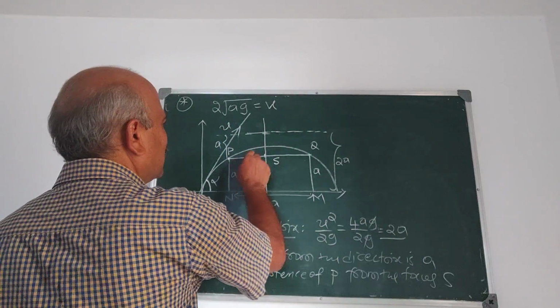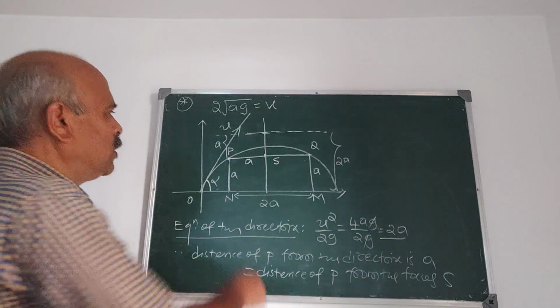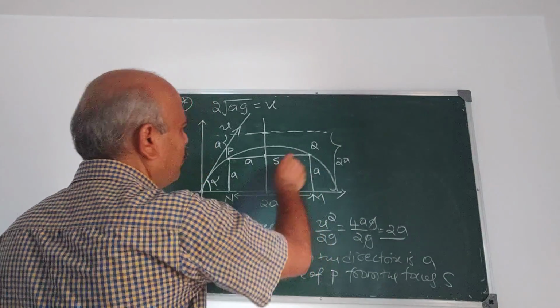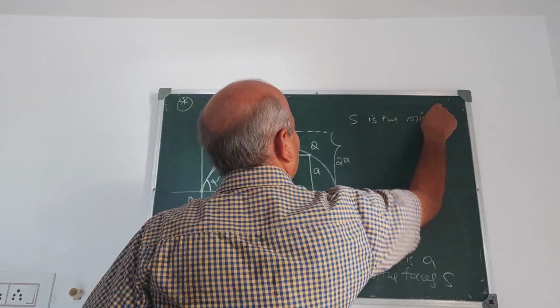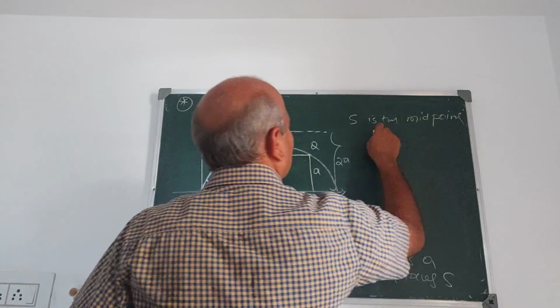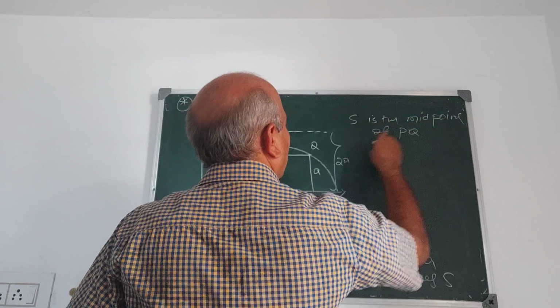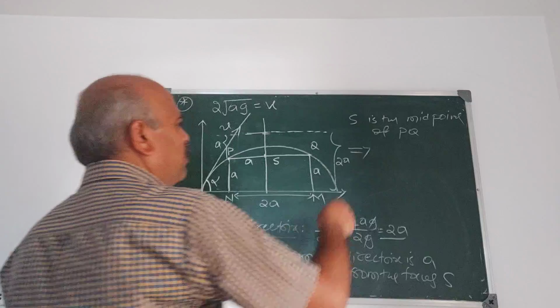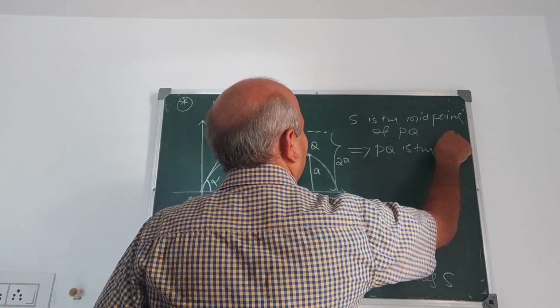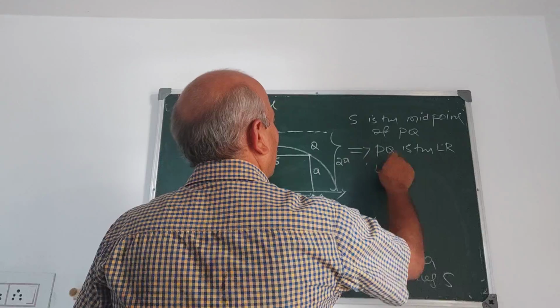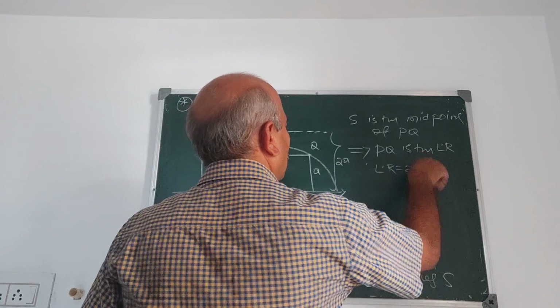So this distance is also a. Since the complete PQ is 2a, S is the midpoint of PQ. This implies PQ is the latus rectum. Therefore the latus rectum is 2a. First part done.